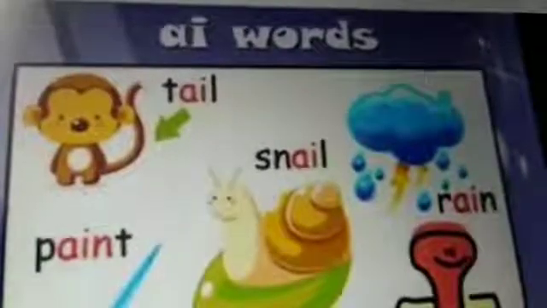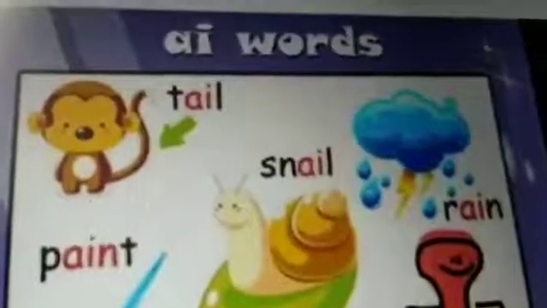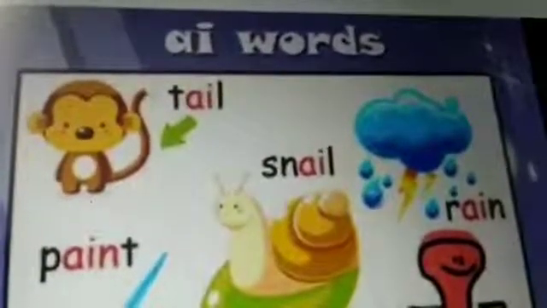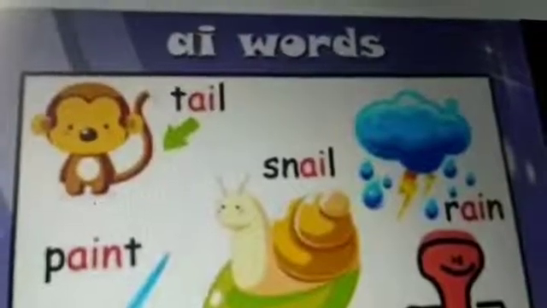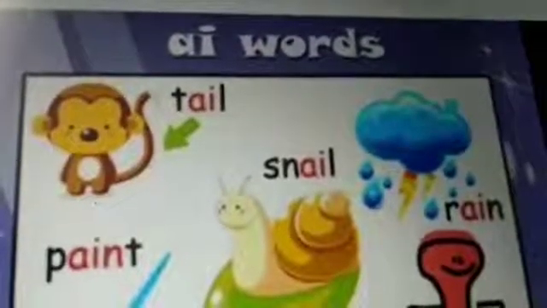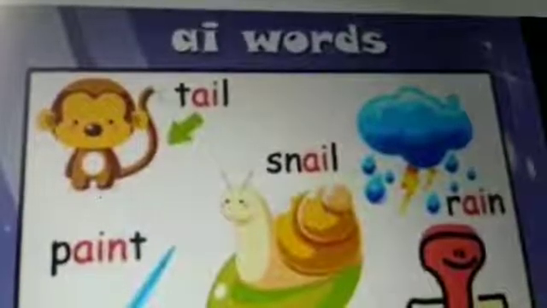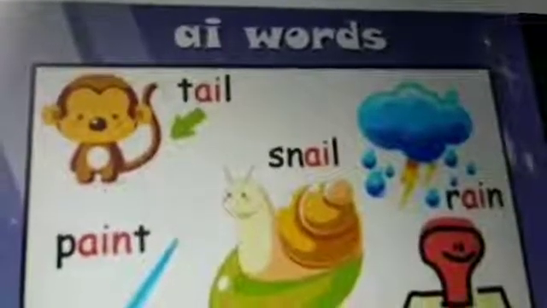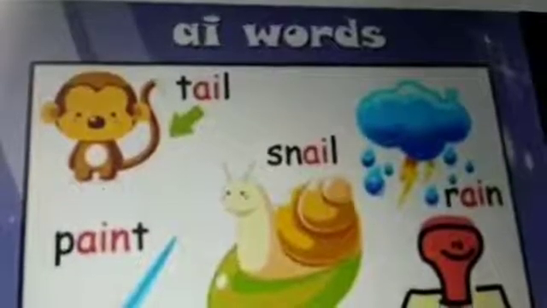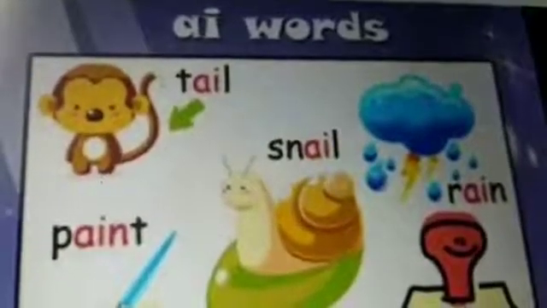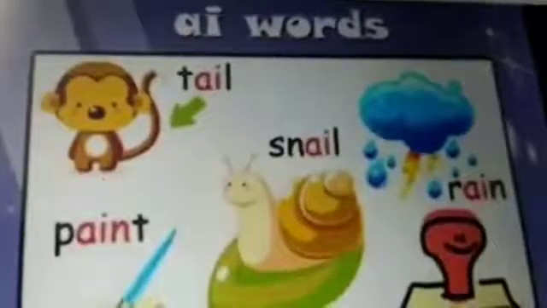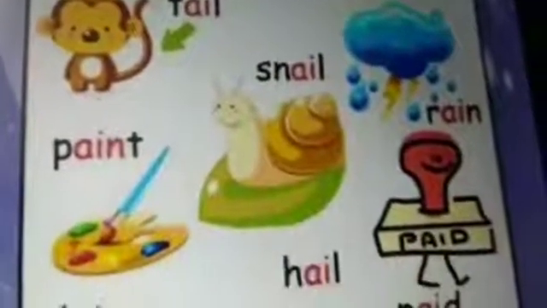T, A, L, tail. Students, here the sound of T is T, the sound of AI is A, and the sound of L is L. So it is tail.